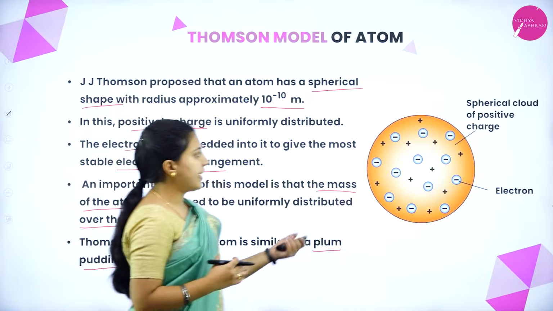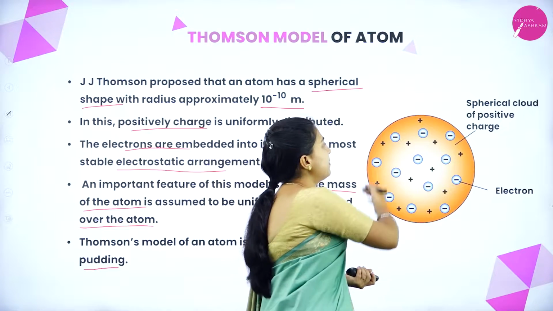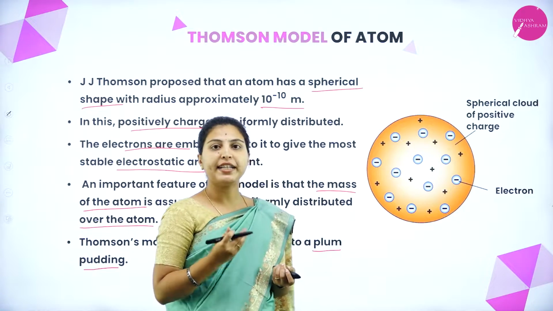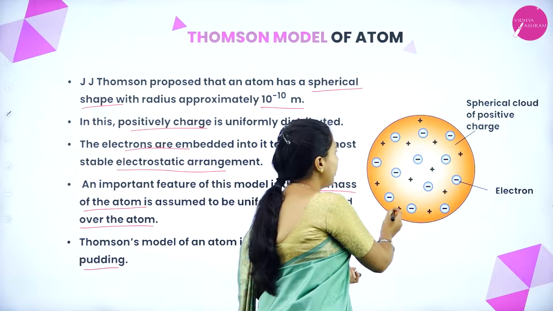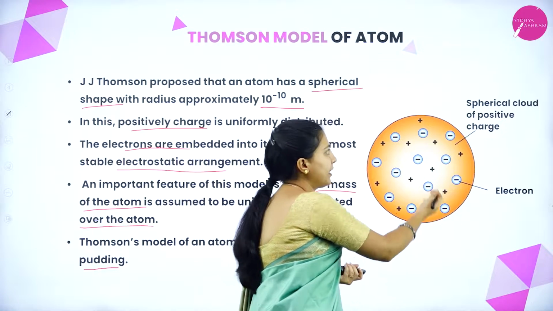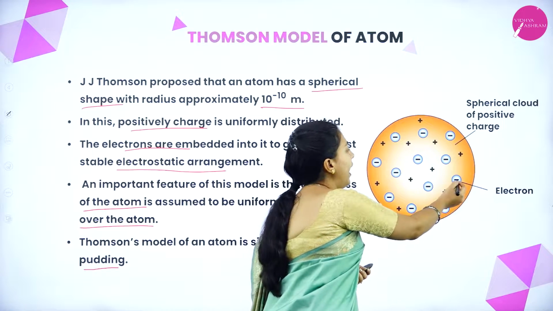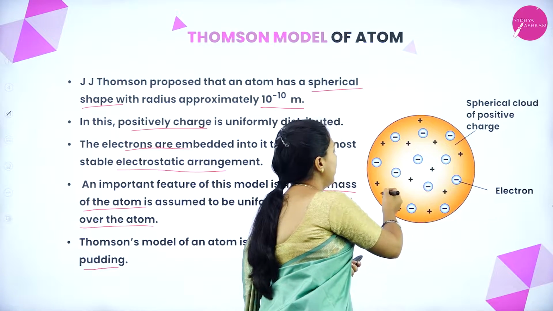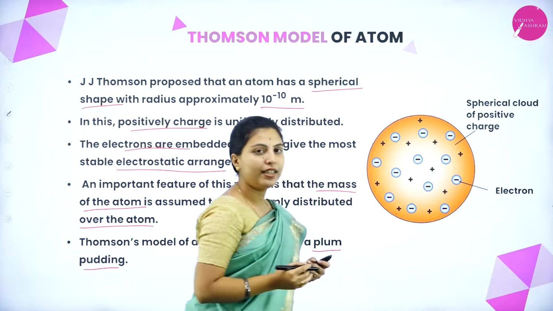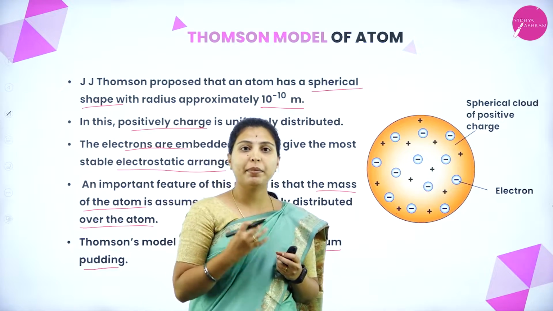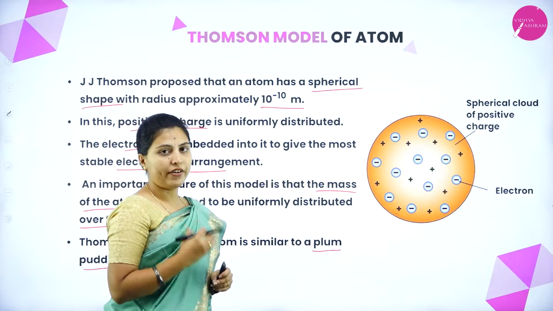This is exactly what he told. This is the spherical shape of an atom having radius 10 to the power of minus 10 meter, and the orange colored part is the positively charged area, and the negatively charged species are the electrons, arranged with a stable electrostatic arrangement.